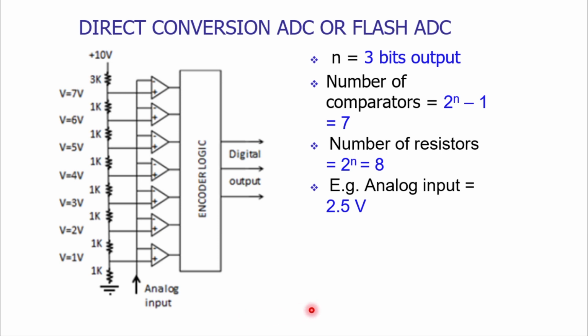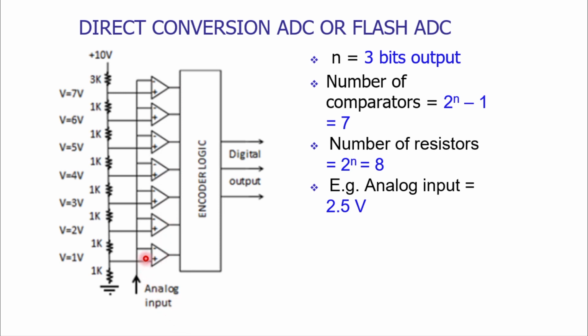Now, how exactly does this ADC work? To understand its working principle, let us see what will happen if we want to convert an analog signal of 2.5 volts into its binary digital output. Here the 7 comparators, which have the op amp as the basic unit, are joined in the fashion shown on the screen.